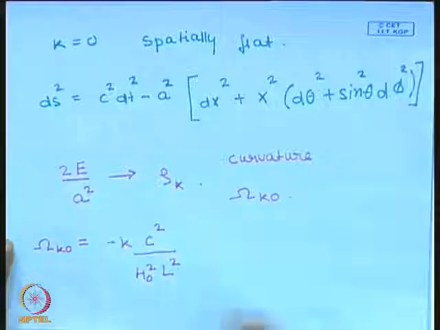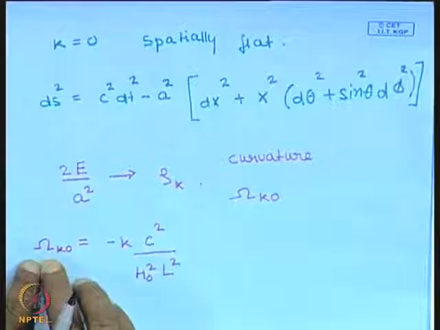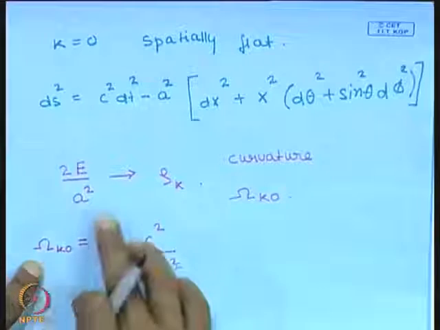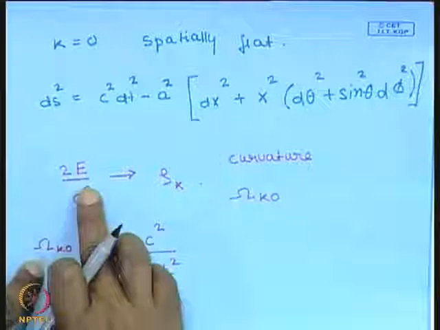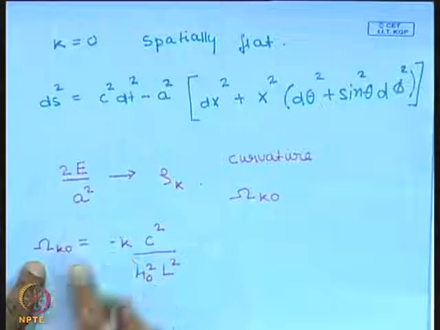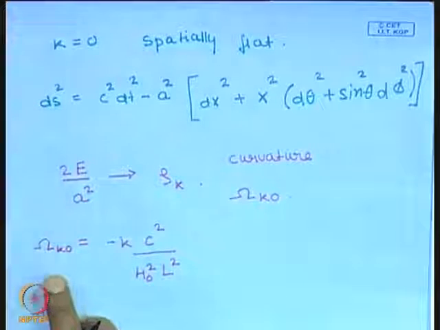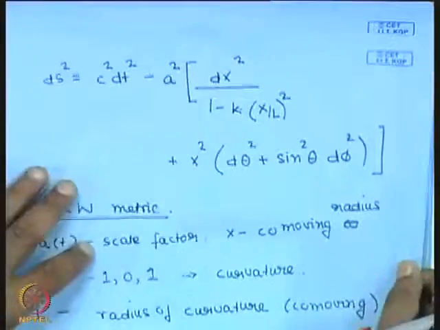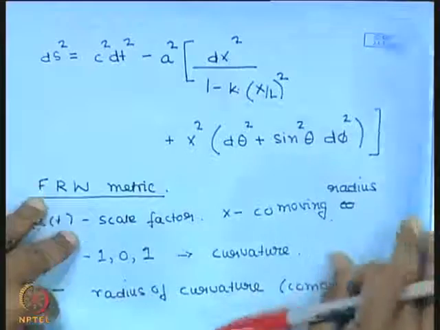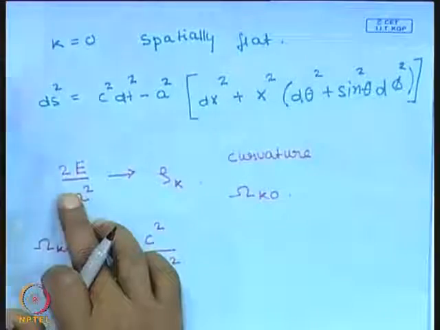Okay, so let me remind you again, this is something that we have already encountered. We have introduced this to essentially parameterize the contribution from this constant of integration. This is the value of k and L are related to that constant of integration which we had encountered.